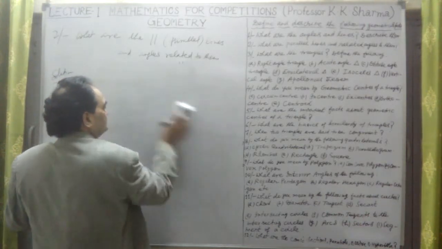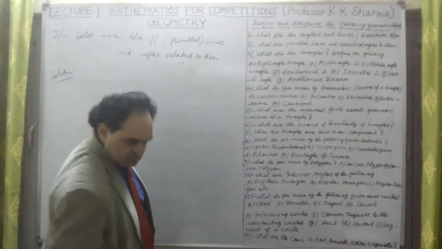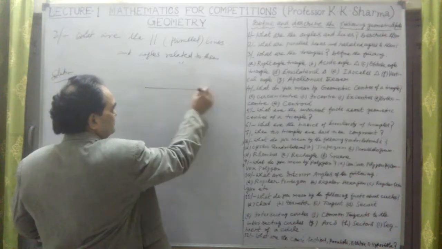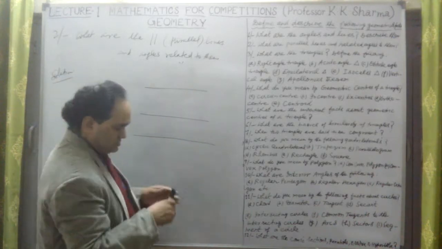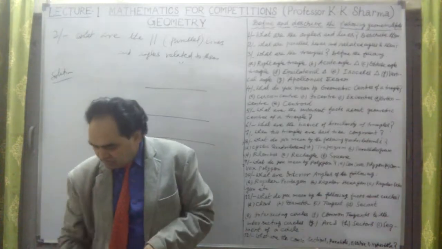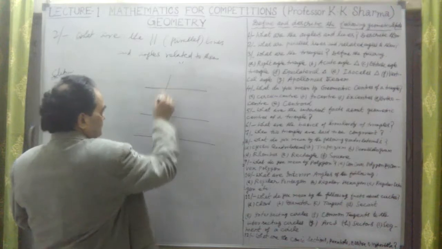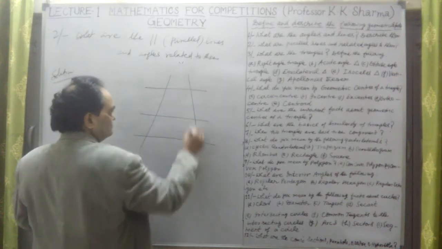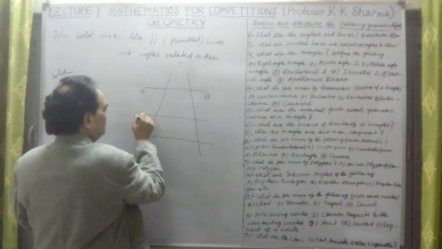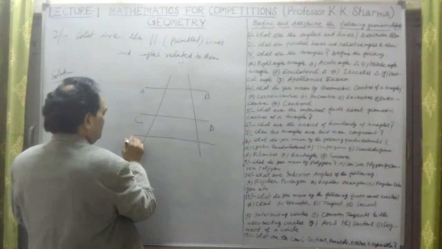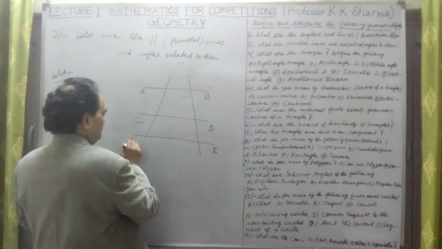Now there is another fact. Suppose there are three parallel lines here, and two transversal lines are intersecting them. I take two transversal lines like this. This is line AB, CD, and this is line EF.